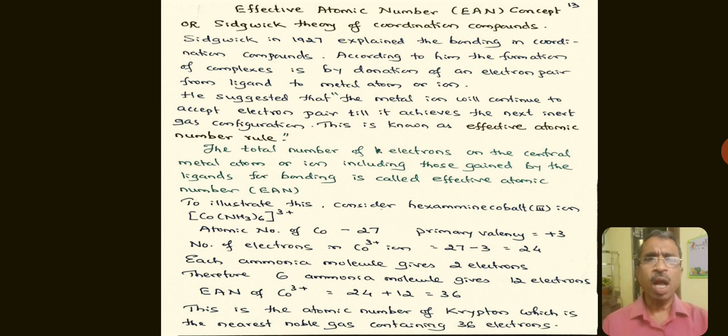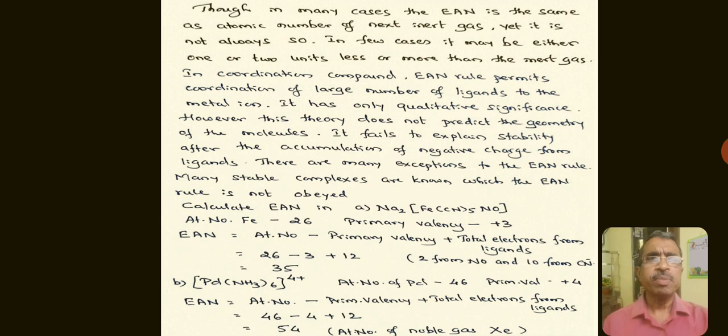In this case, atomic number of cobalt is 27, oxidation state of cobalt is 3 plus, and number of electrons gained from the ligands is 12. Therefore, EAN is equal to 27 minus 3 plus 12, which is 36. This is the atomic number of krypton, the nearest noble gas, containing 36 electrons.